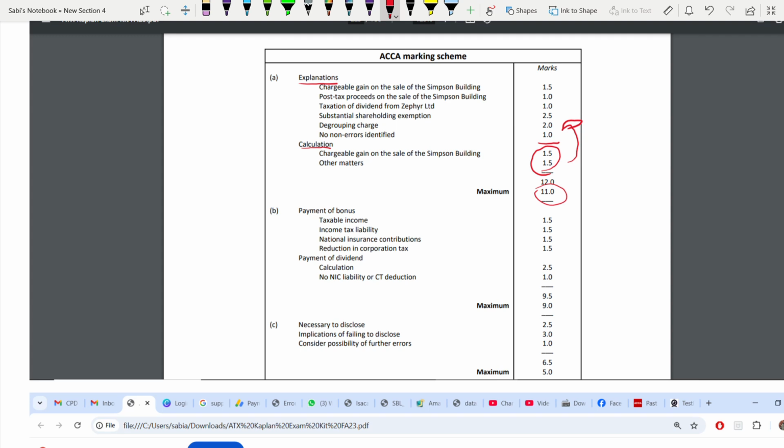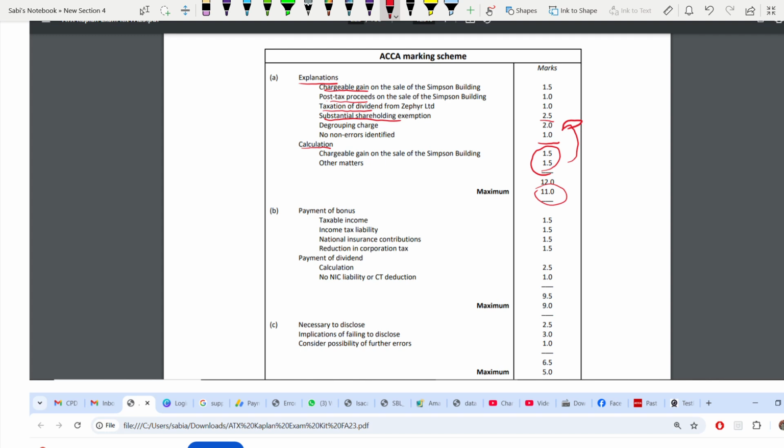So the first mark is for calculating the correct chargeable gain. Next, post-tax profit. Next is taxation of dividend, by saying that it's not going to have an implication on corporation tax. Next, SAC. It's 2.5 because you have to explain a lot, whereas post-tax profit and taxation of dividend are quite straightforward.